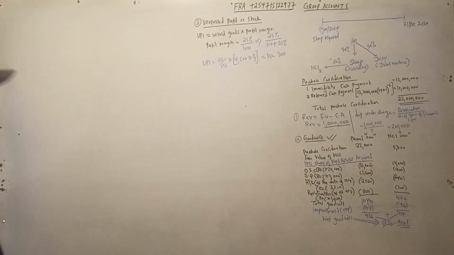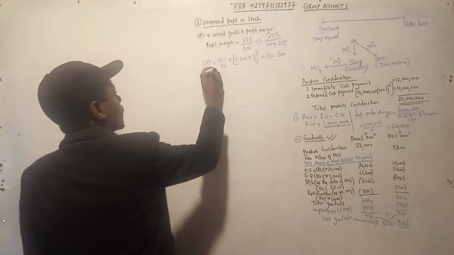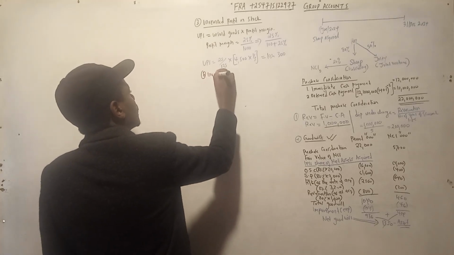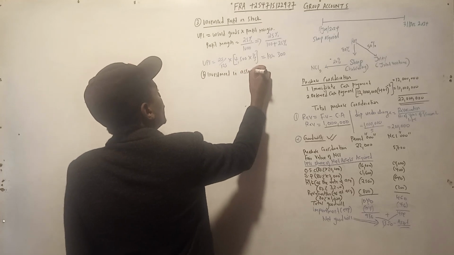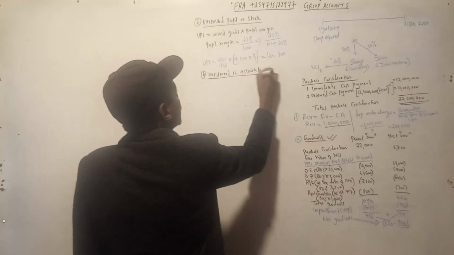So this is what we call the investment in associate. So let us do number B, investment in associate. So you be very keen here. For investment in associate, we use the equity method.